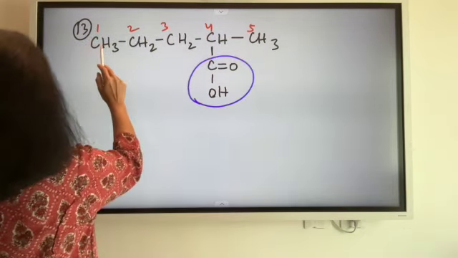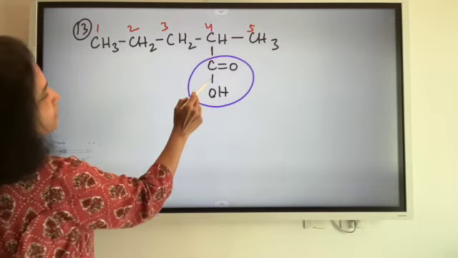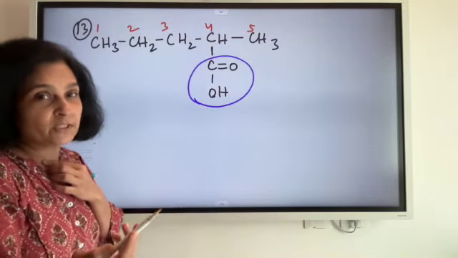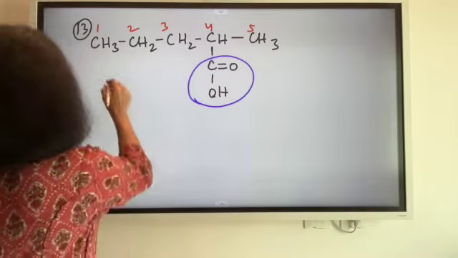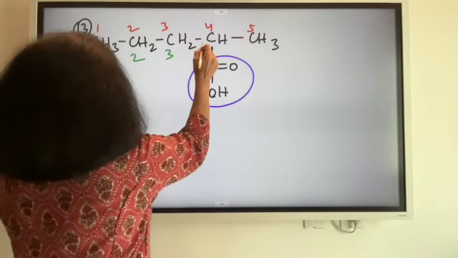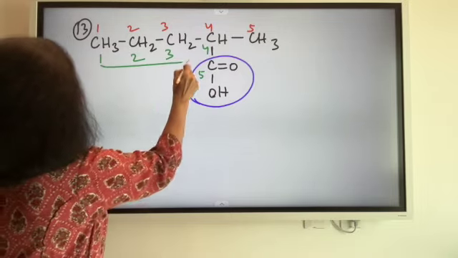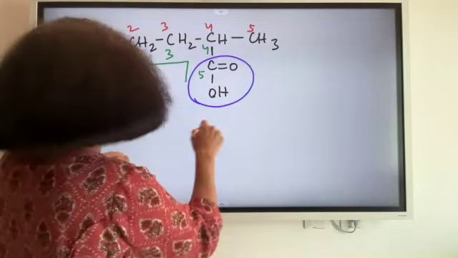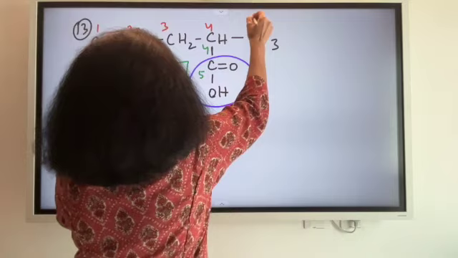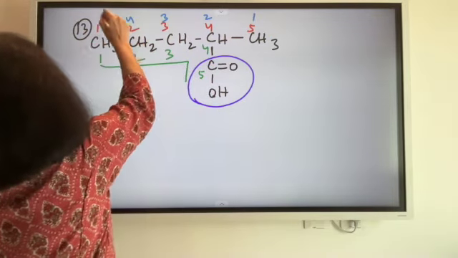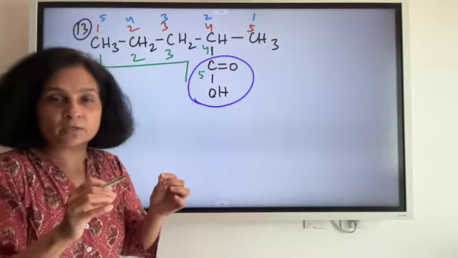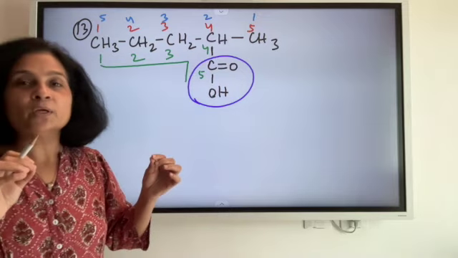क्योंकि अगर हम ऐसे भी लिखेंगे 1 2 3 4 5, I will still have 5 carbons in the longest chain. All right, so there is another way I can write it, right? So like this, I'm going like this. There is another way I can write it. How can I write it? 1 2 3 4 5. When it comes to longer chain, where am I going wrong here?